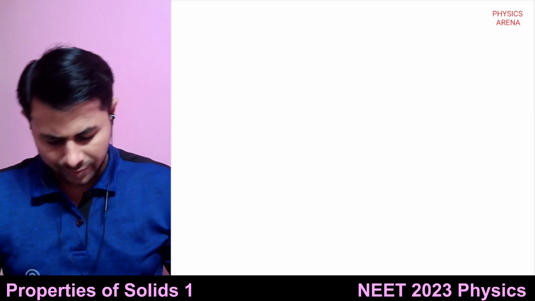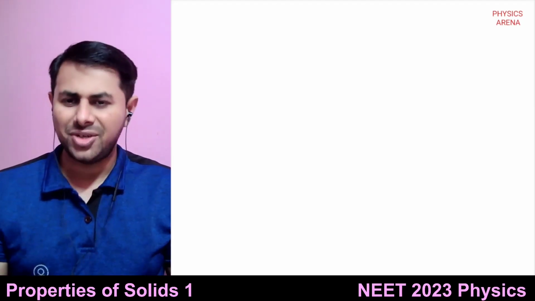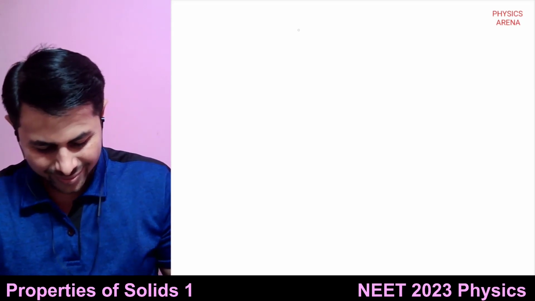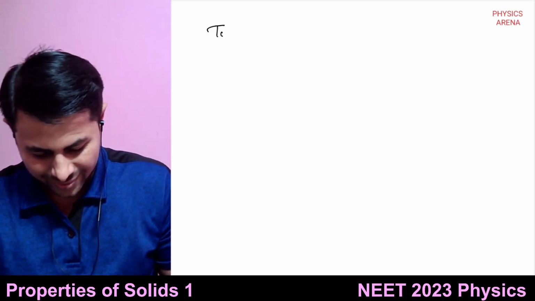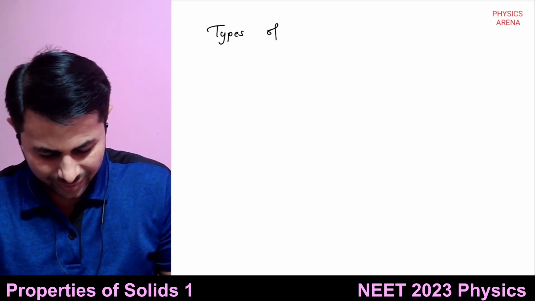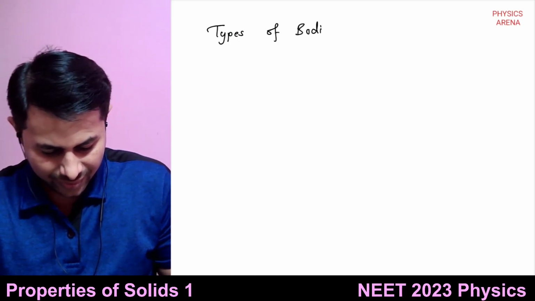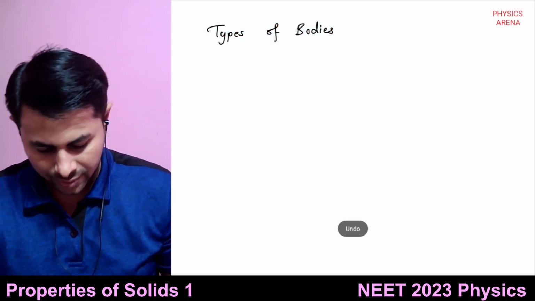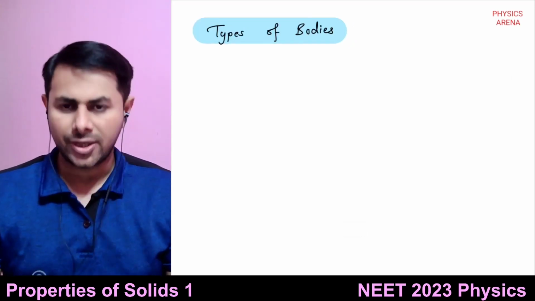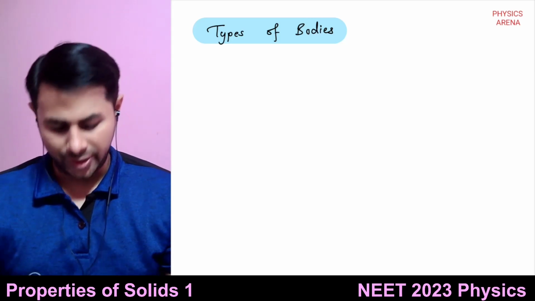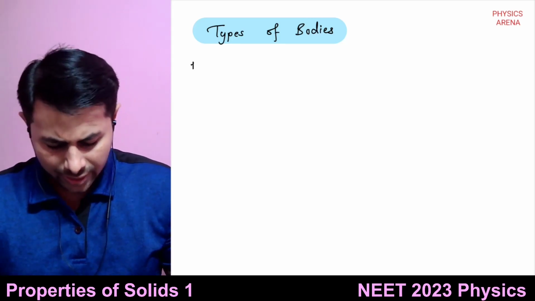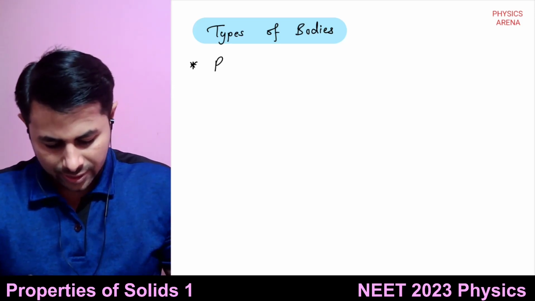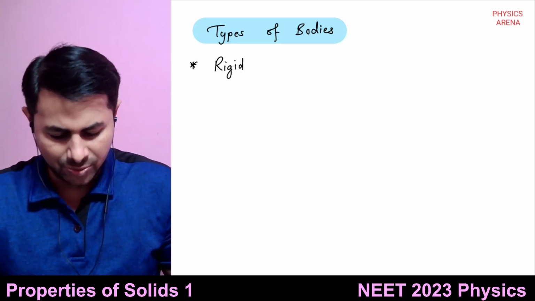So, what are the types of bodies? What are various kinds of bodies? The kind of bodies that we have studied till now are known as rigid bodies.